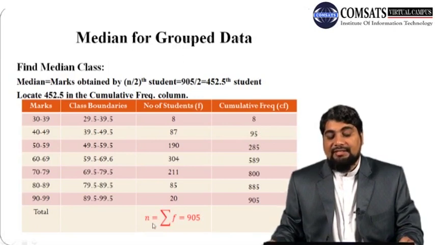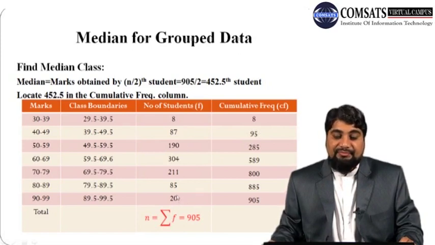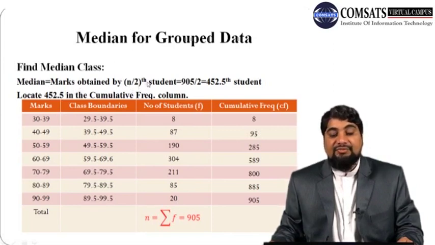In this case, n is equal to the summation of f, which is 905, the sum of frequencies, which represents the total number of all students. So n is 905, and the median is the marks obtained by the n by 2th student. So n is 905 divided by 2, which is the 452.5th student. This is the position of the median.